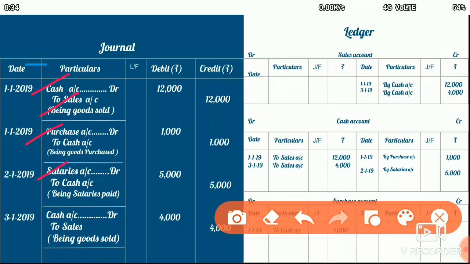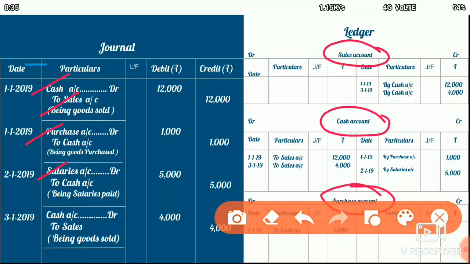So these accounts have to be opened in the ledger, and all the transactions related to such accounts are posted in the ledger. For example, I'm not showing you all the accounts, but some accounts I've opened here to help you understand. So here I've opened the sales account, the cash account, the purchase account.